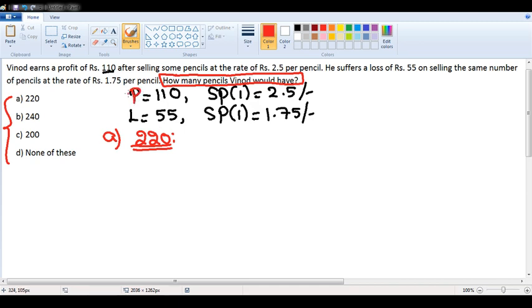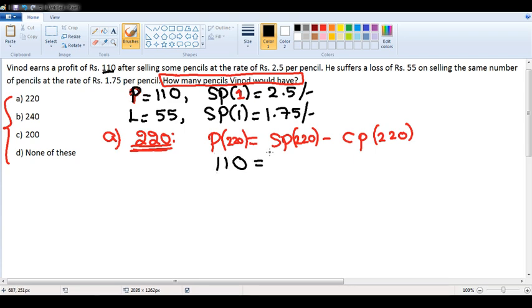If I take 220 pencils, the first statement says profit is 110. Selling price of one article is 2.5. That means it is a profit scenario. The basic definition of profit is selling price minus cost price. So profit of 220 pencils is selling price of 220 pencils minus cost price of 220 pencils. It is given that profit of 220 pencils is 110 rupees.